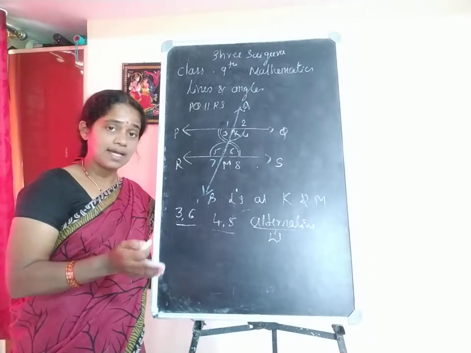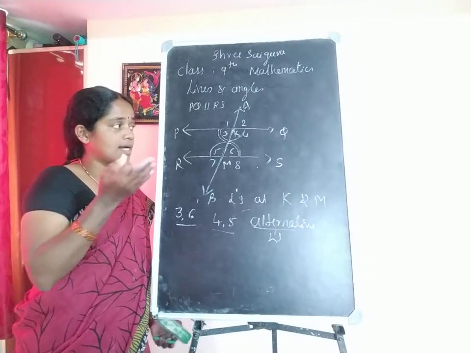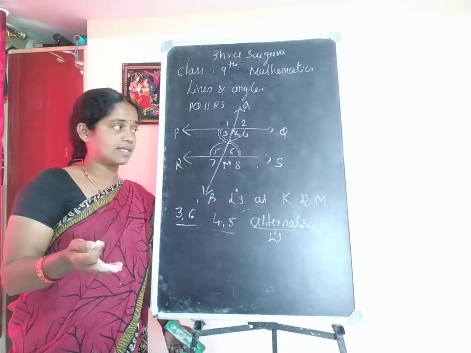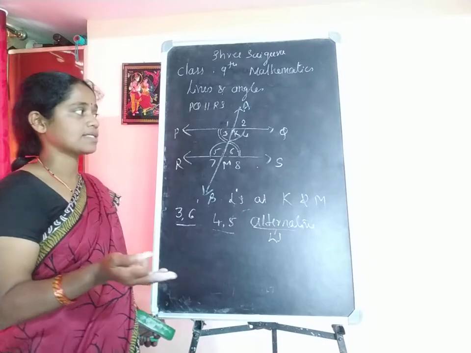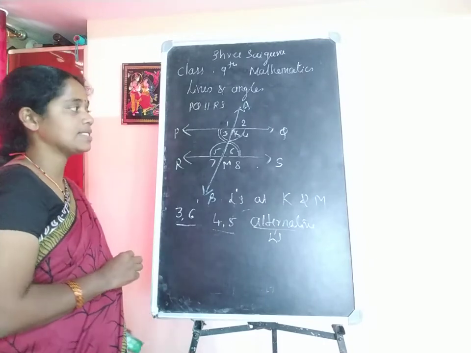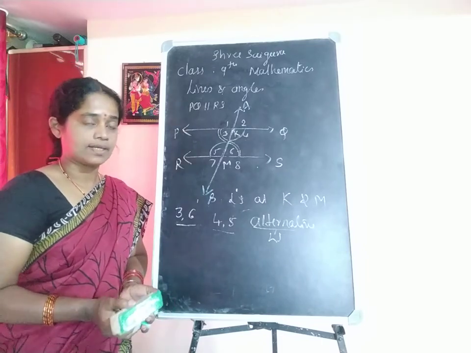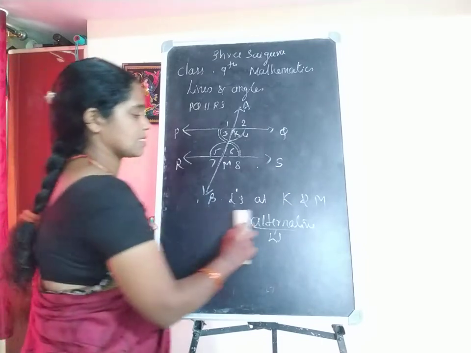The pairs of angles made at the alternate sides of the transversal line are called alternate angles. This is one set of angles that are possible. Okay. What is next?